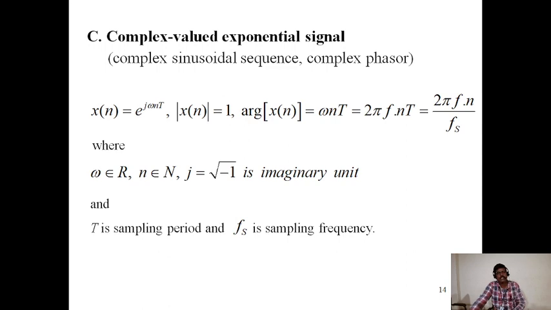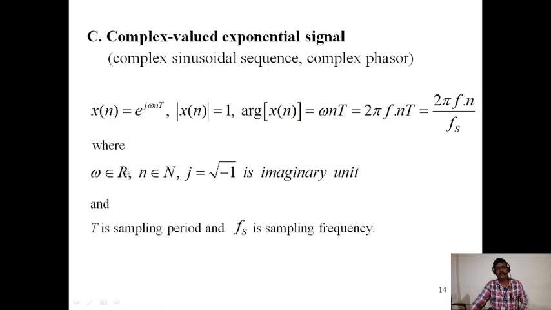The exponential signal is e power j omega n T: x of n is equal to e power j omega nT. The argument of x of n is omega nT, where omega is 2 pi f, so the argument is 2 pi f nT. Here T is 1 by fs, therefore 2 pi f n by fs.